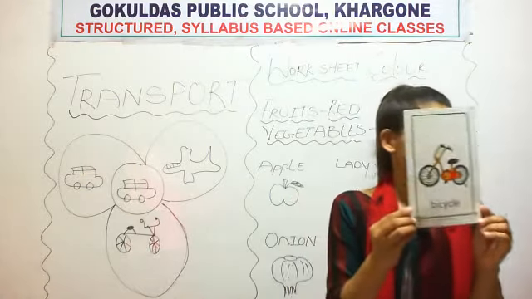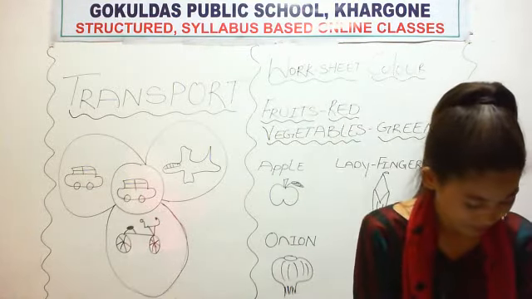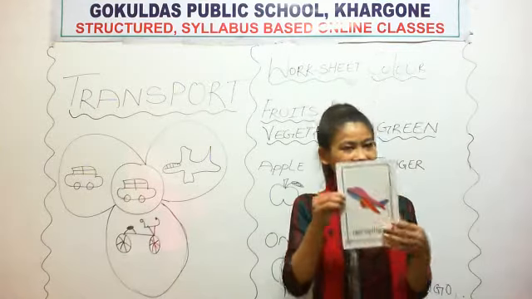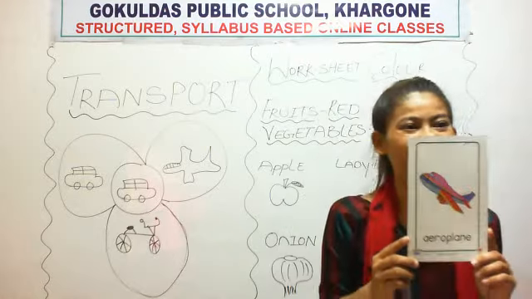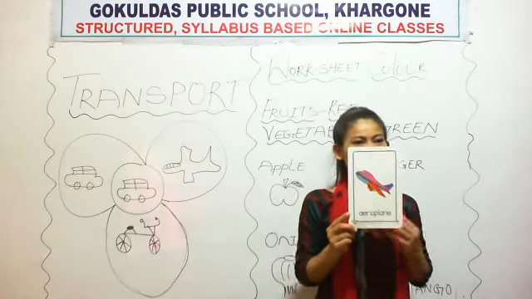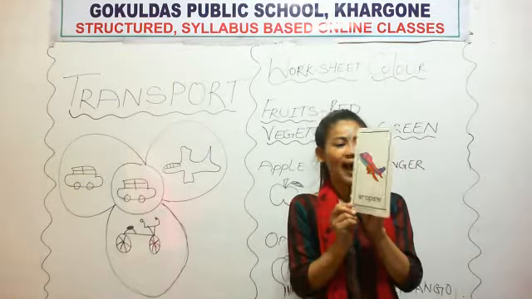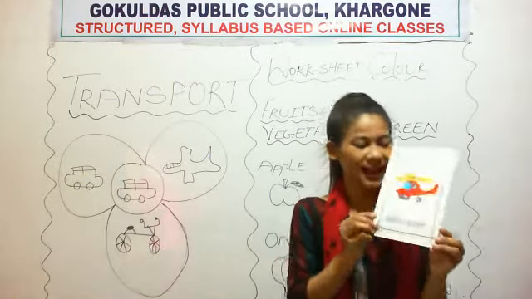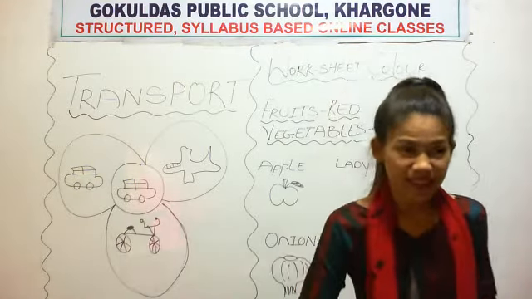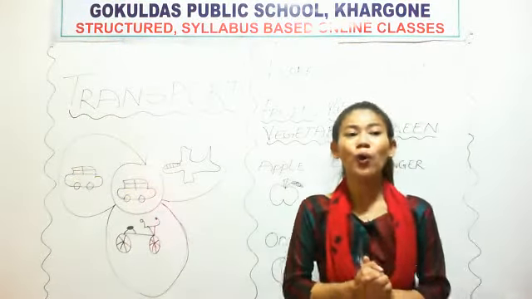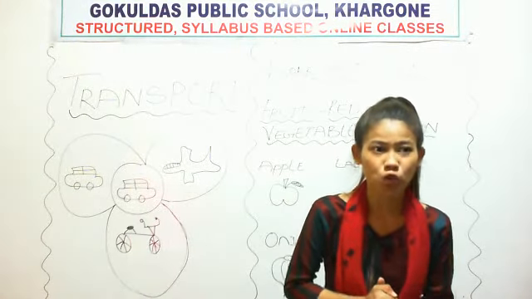This is an aeroplane. And what is this? This is a helicopter. See, in this way you have to identify the pictures from the book also.